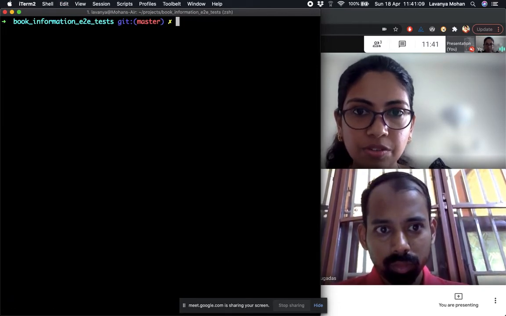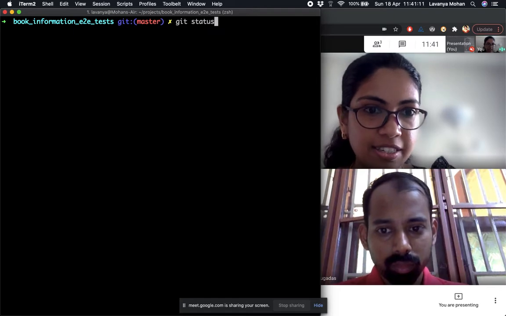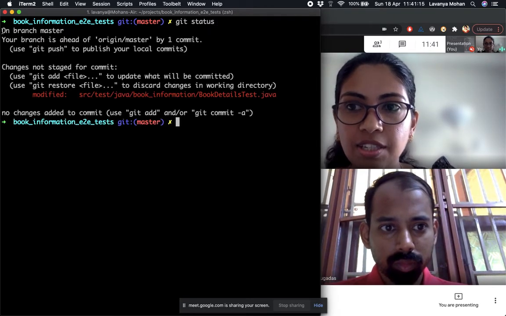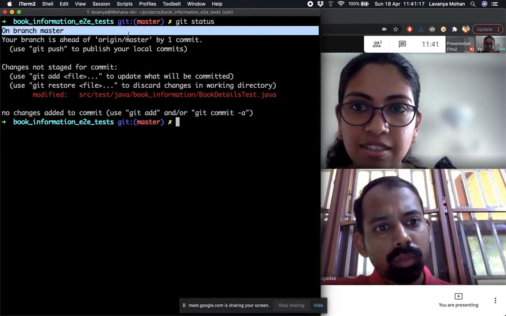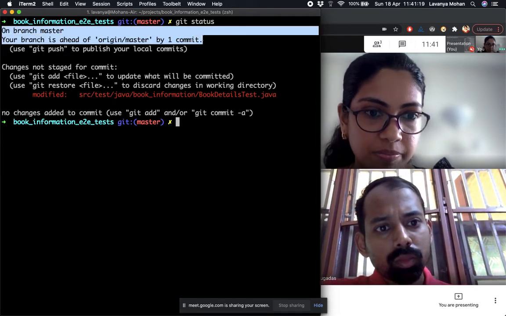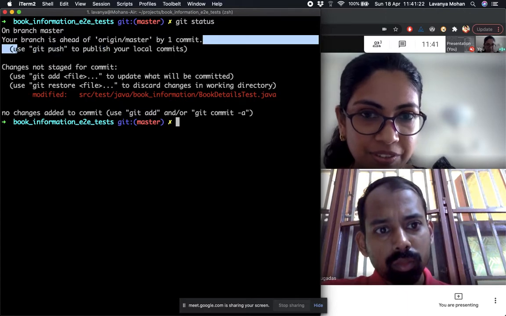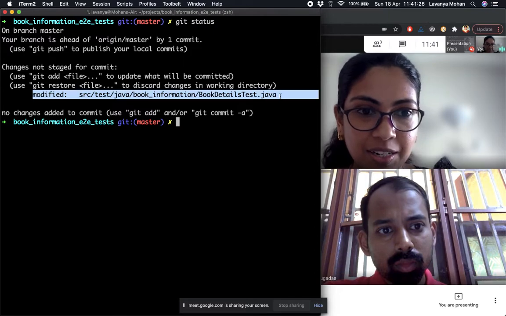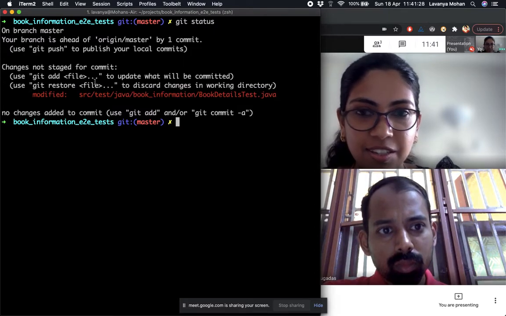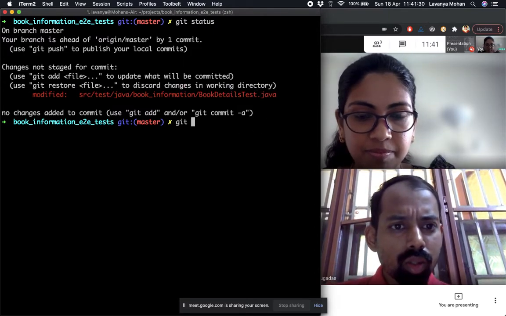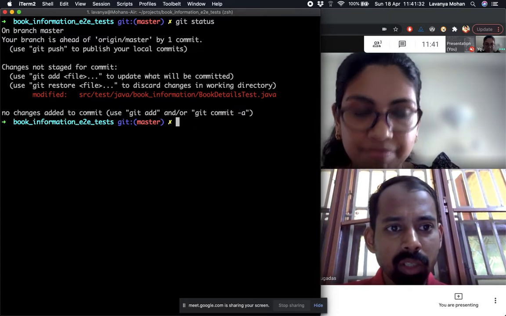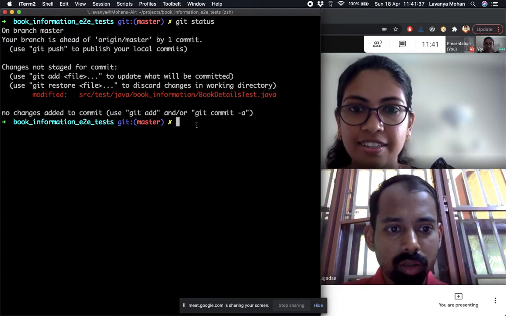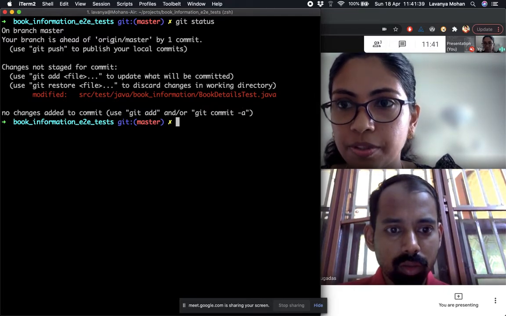Okay, so now let's look at git status. We have made a commit, but now let's see git status. So if you see, it says that this branch is ahead by one commit. Okay, and there is still a modified file in our modified area. What is this change? So it is ahead by one commit. Right. So okay, let's talk about this.